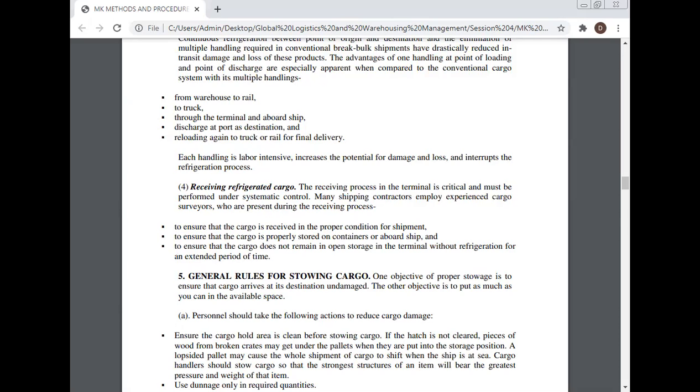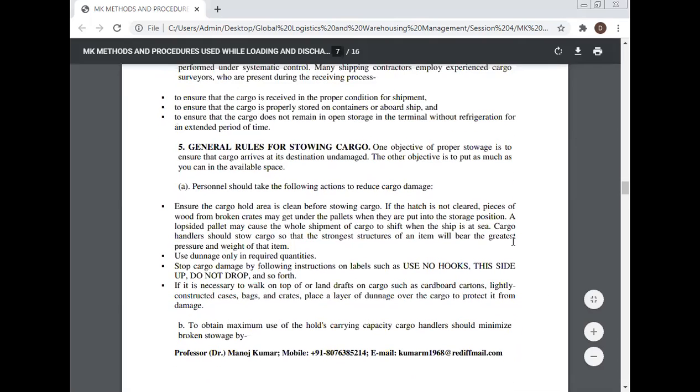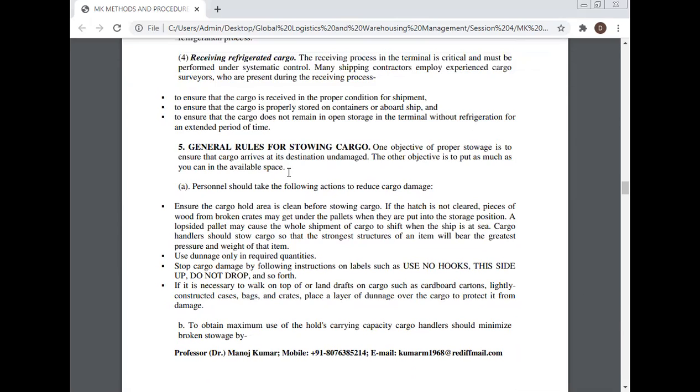General rules for stowing cargo. One objective of cargo stowage is to ensure that the cargo arrives at the destination undamaged. The other objective is to put as much as you can in the available space. Personnel should take the following actions to reduce cargo damage.